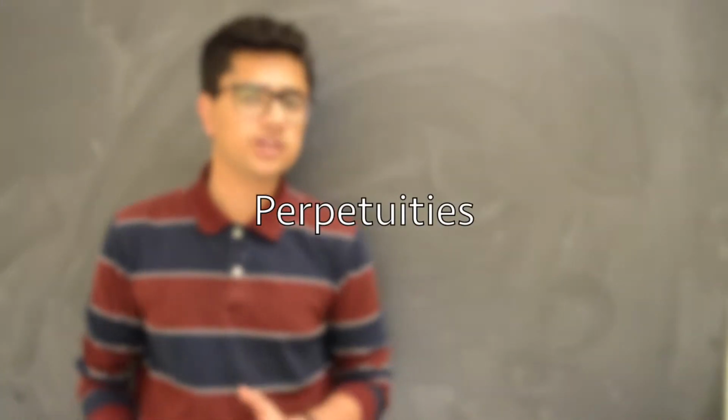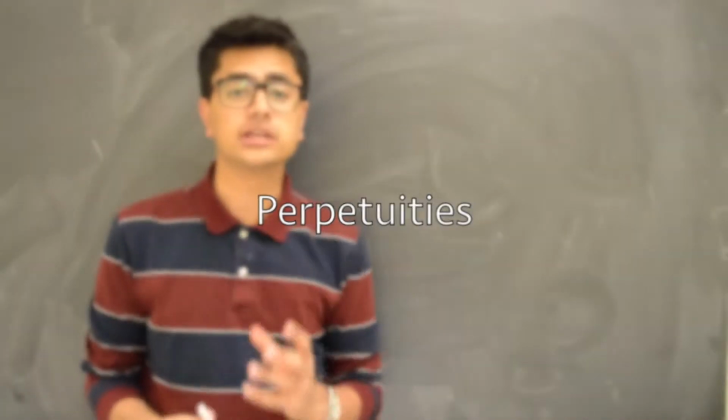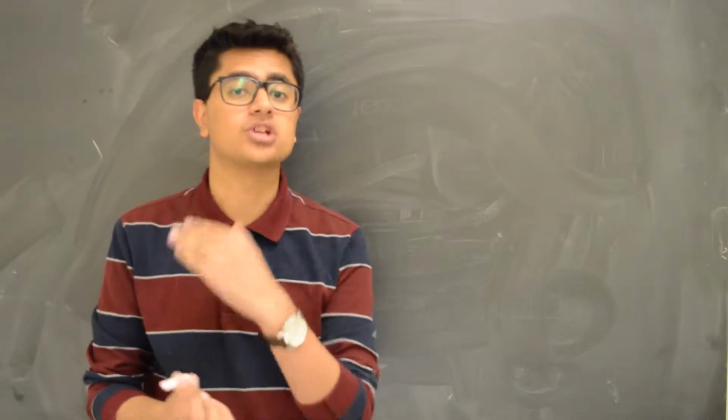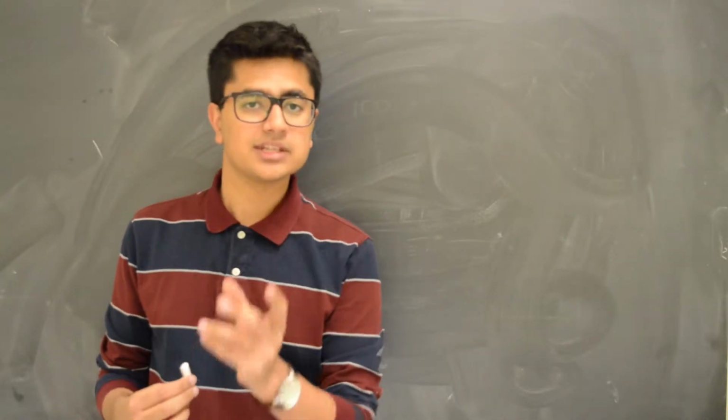So in this very brief video, I'm going to be covering the idea of a perpetuity. It's basically an annuity that has no fixed end time, it just goes on forever. A prime example of this is dividends.